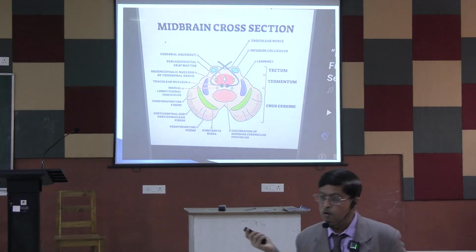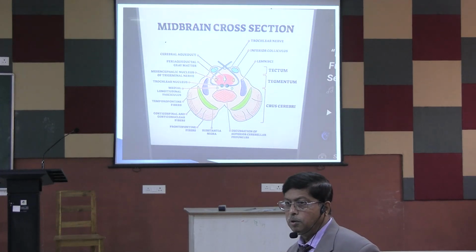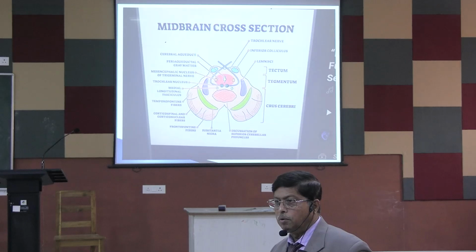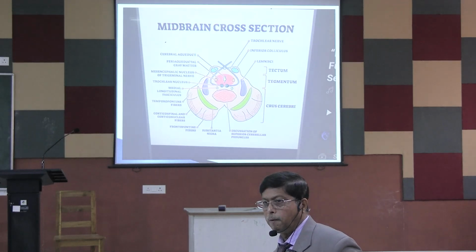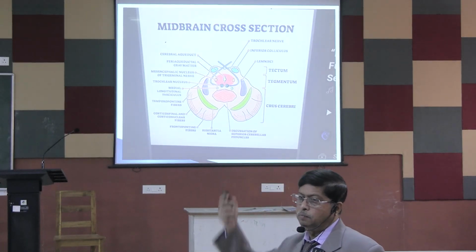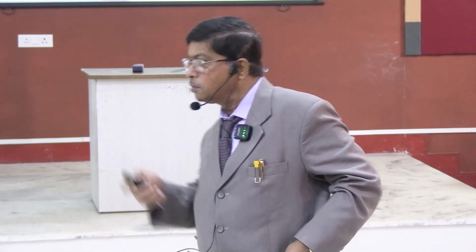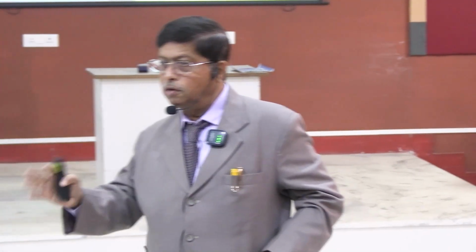Here it is not crossed yet. The corticospinal tract will cross at the lower medulla and go to the opposite side. Okay, you know all these things. The corticospinal tract comes from the motor cortex down the corona radiata to the internal capsule, which is very compact. Then it comes through the midbrain on the same side, and at the lower medulla it crosses to the opposite side. This is very important for your clinical examination. For lesions up to the medulla, the motor manifestation will be mostly on the opposite side.